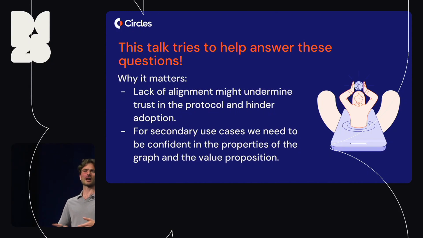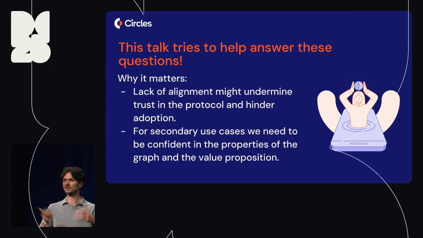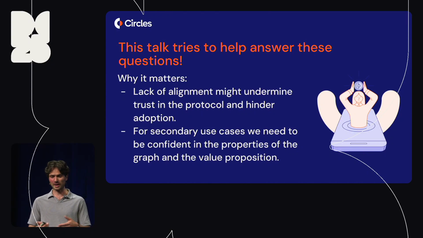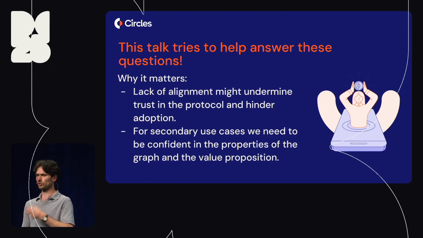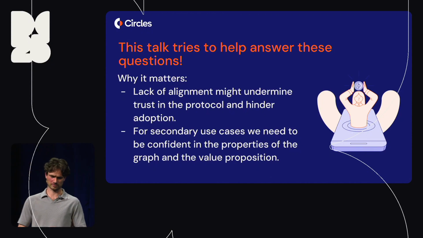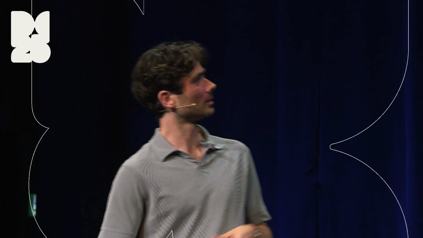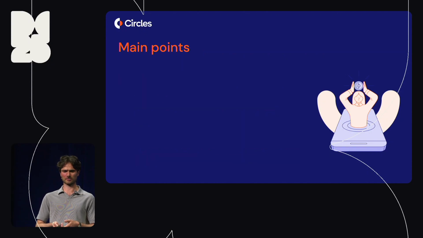So if it seems like an arbitrary thing, everybody's just trusting based on different criteria, how can this become the next big on-chain money? And B, if we're really committed to thinking about secondary use cases, things that we can do with this trust graph, I think we need to be confident in the properties of the graph and the value proposition, right? So if everybody's doing things based on different criteria, what is it that the trust graph is encoding?